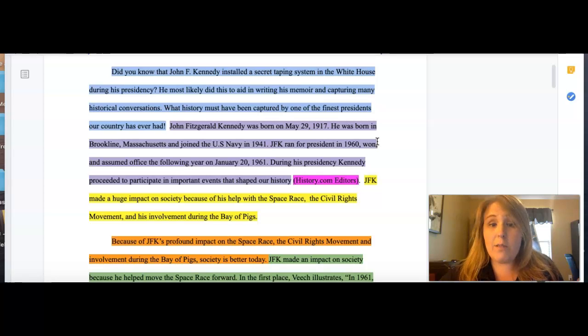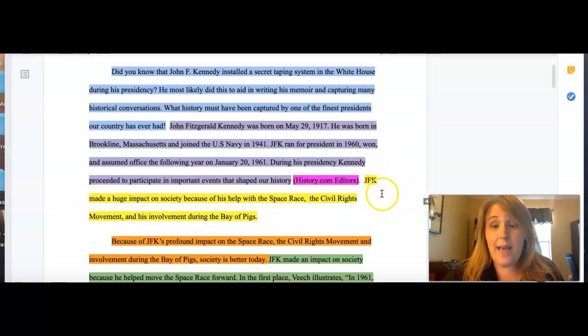So it says, John F. Kennedy was born May 29, 1917. He was born in Brookline, Massachusetts, and joined the Navy in 1941. JFK ran for president in 1960, won and assumed office the following year on January 20th, 1961. During his presidency, Kennedy proceeded to participate in important events that shaped our history. And then notice, here is their in-text citation, history.com editors. Okay, all the in-text citations I put in hot pink so that you'll be able to notice them right away. So that means that all of these basic facts that were just stated about the president, this particular student found on history.com.